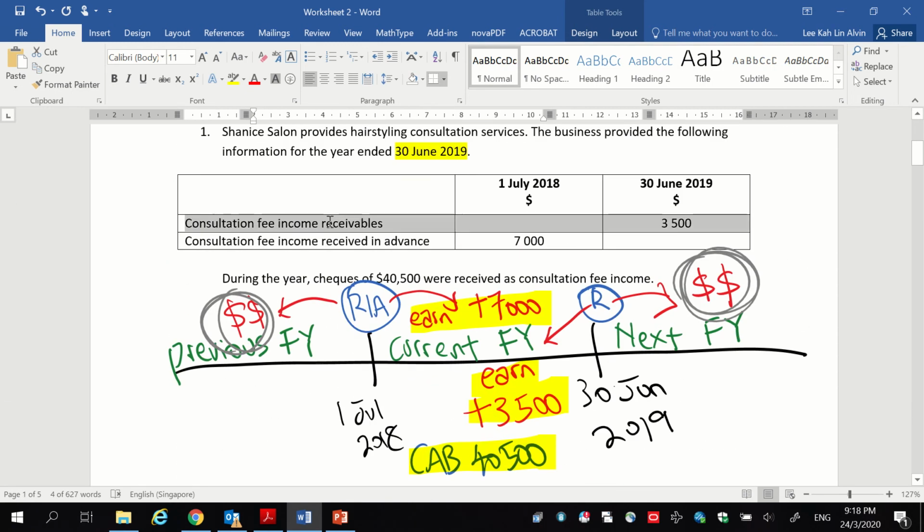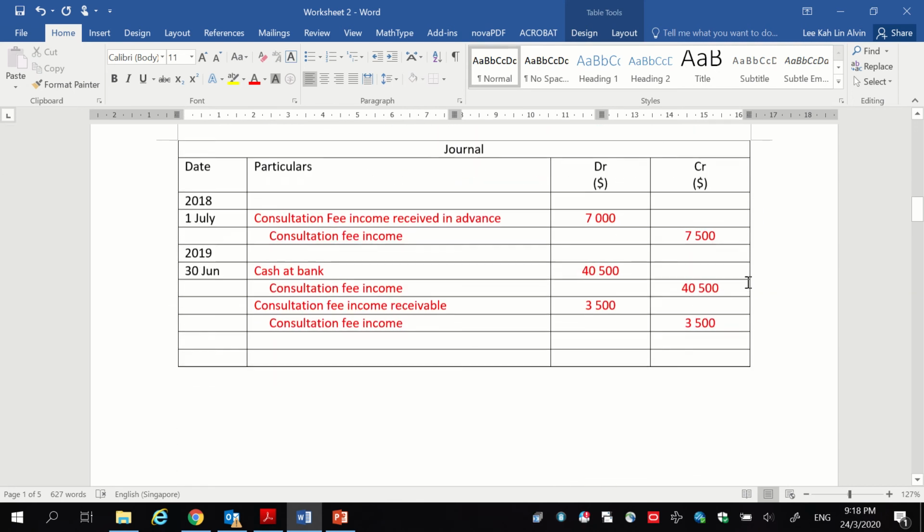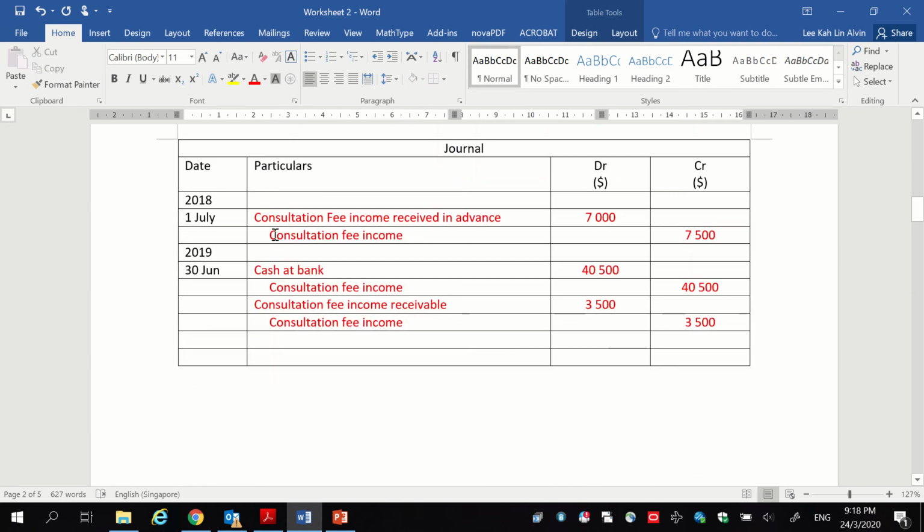Now with that out of the way, I just like to point out that these three entries, you have a credit of consultation fee income of 7,500, another credit of consultation fee income of 40,500, and you have another consultation fee income of 3,500. These are the income that you earn in this financial year. And if we want to transfer these numbers into the statement of financial performance, we will close it to the income summary. And how do we close it?